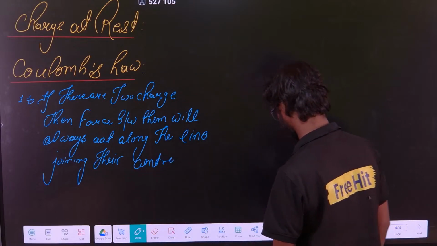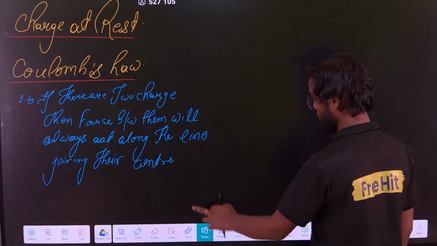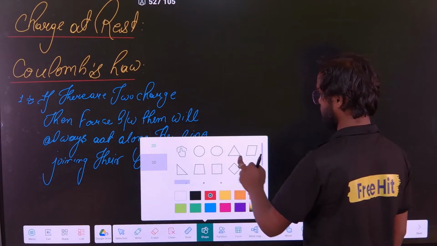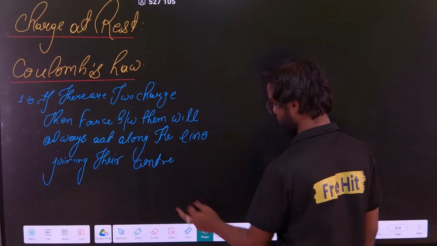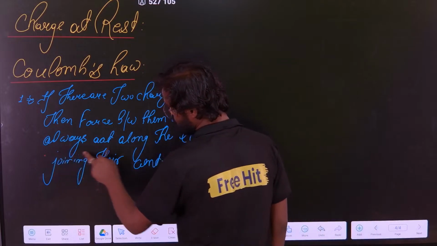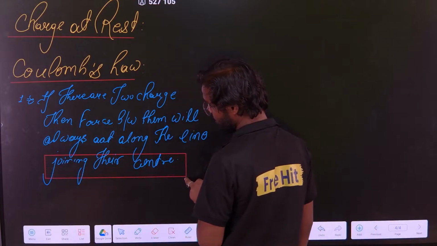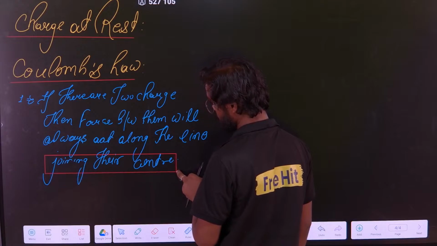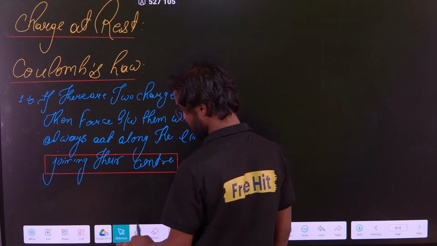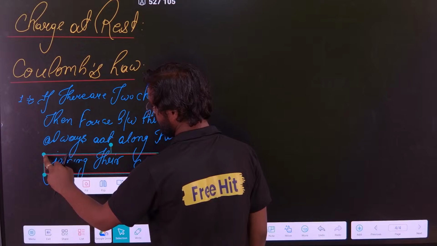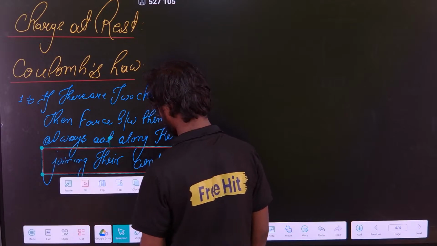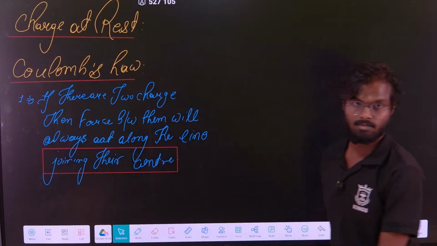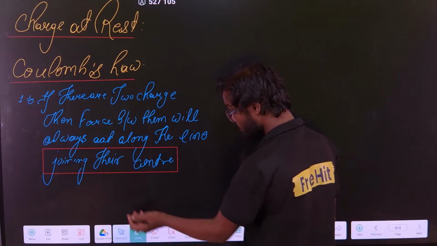Students don't read these things, this line joining their centers. They don't know these things. That's why they are always confused while solving questions. These lines are very important. Line joining their centers, that is the first thing. What do you understand from it?